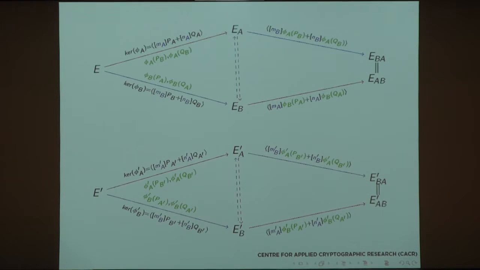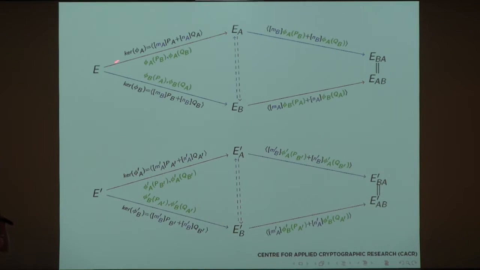All right, so what is really happening? We have our first curve starting here, E, and our second curve, E prime. Things are happening somewhat simultaneously here. So these P_A, Q_A, P_B, Q_B are all public parameters. Their images under the isogenies are also public. So Alice generates this M_A, N_A, uses that as the kernel. Now kernel, isogeny, they're all interchangeable. If we know one, we know the other. So she calculates this isogeny mapping to E_A. So this is the secret part, this is public, this is public.